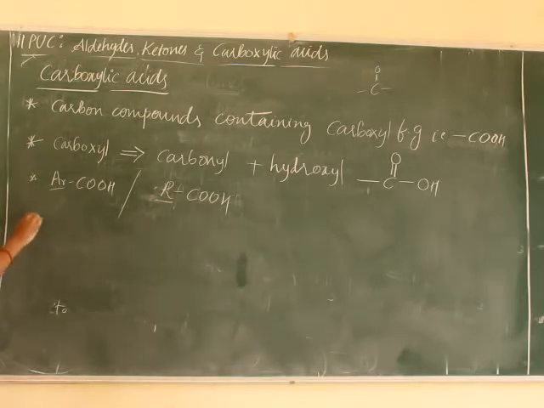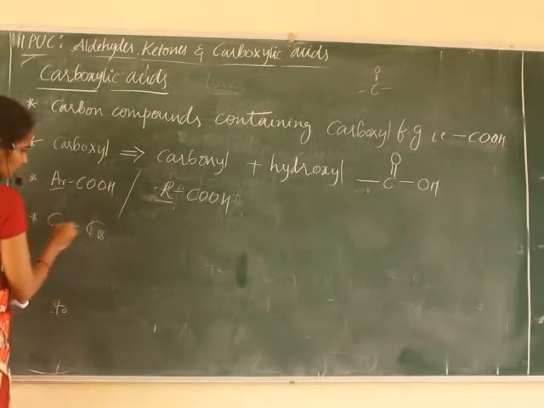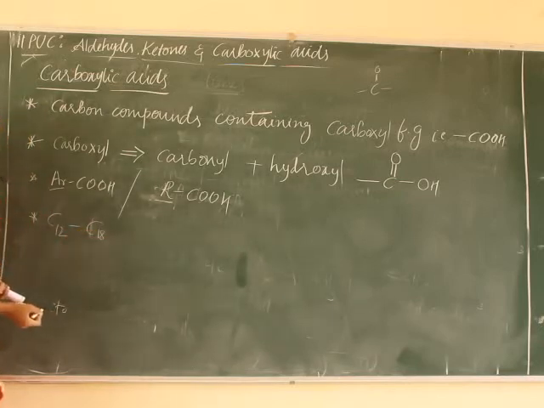And higher members of carboxylic acid, that is from C12 to C18, that is a large number of carbon atoms in carboxylic acids, are called fatty acids.